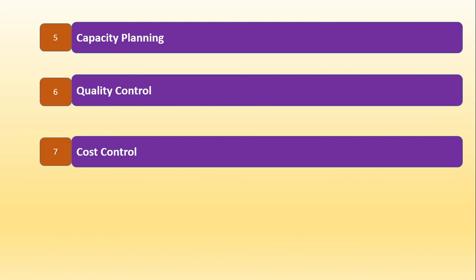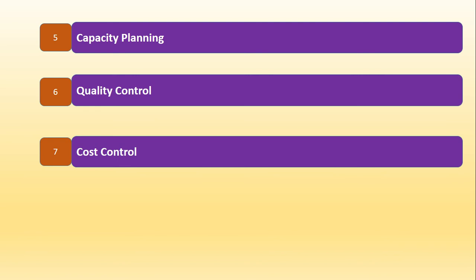Let us move to the next scope area, that is cost control. Cost of production is controlled by reduction of wastages, inventory control, and optimum utilization of all the resources. It is the system or practice which is concerned with identifying and reducing the unnecessary expenses incurred on producing the product.